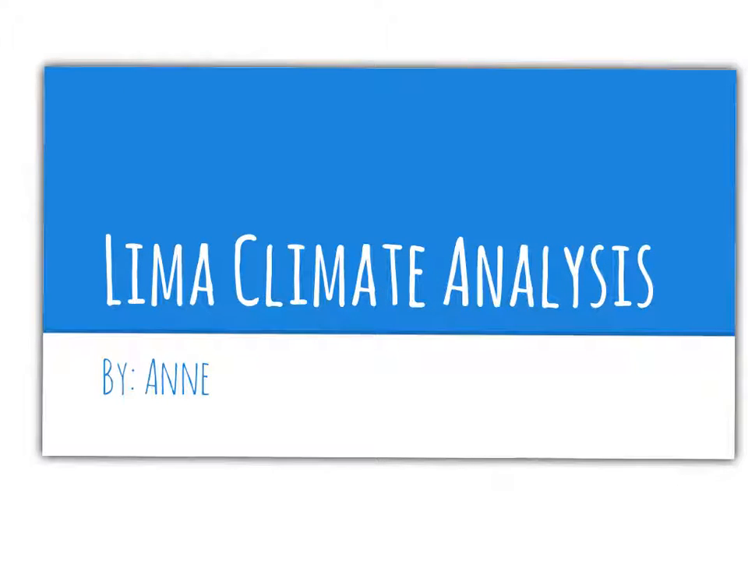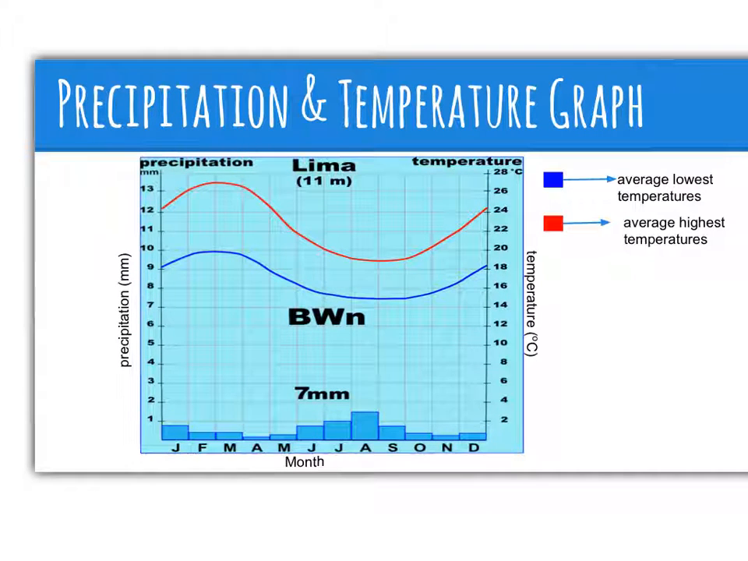Lima Climate Analysis by Anne. This is a graph of the average precipitation and temperatures of Lima. The bar graph shows the average precipitation. The line graph shows the average high and low temperatures.